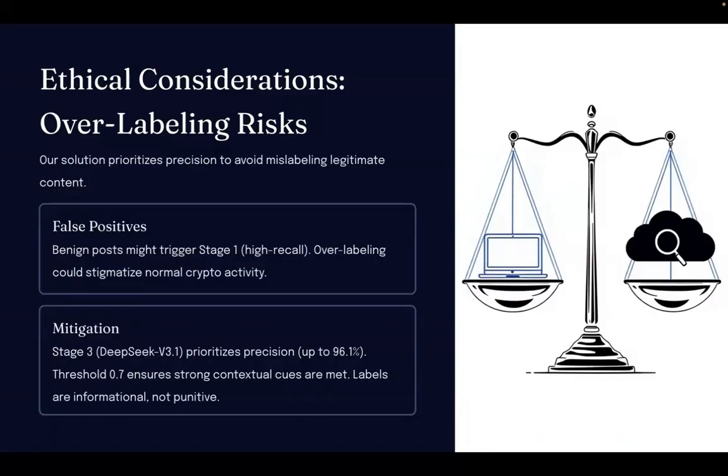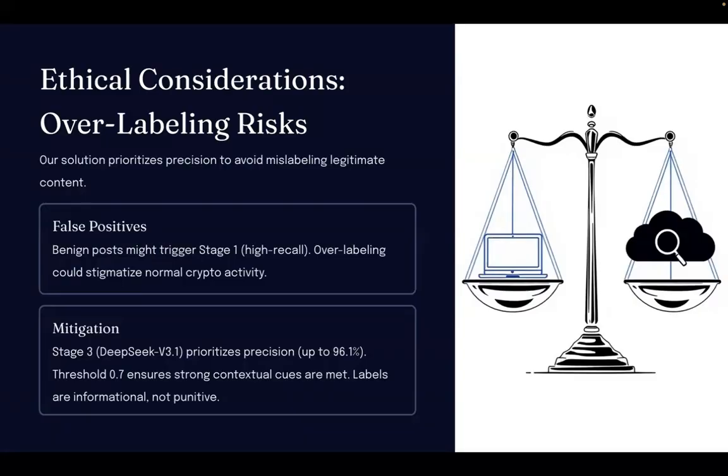Because stage 1 is intentionally high recall, at 95 to 96%, benign posts may trigger it, and that may lead to legitimate discussions of signals, generic DeFi conversations, or harmless wallet-related terminology being caught. Overlabeling could stigmatize normal crypto activity or falsely associate users with fraud. But our solution mitigates this.